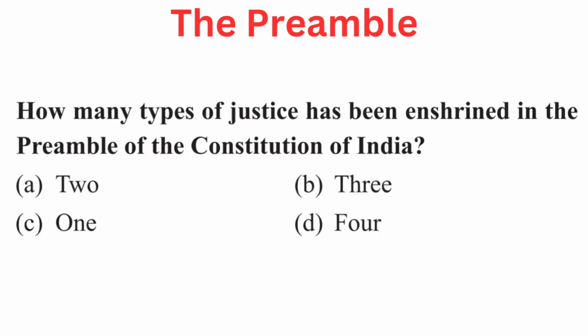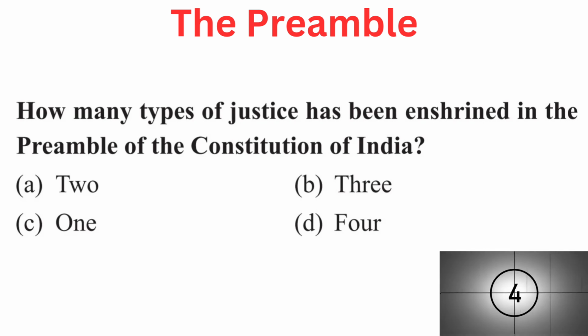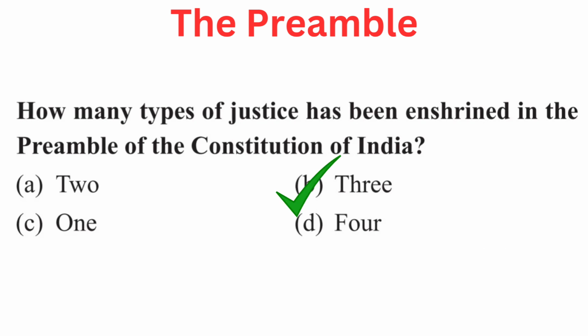Your question is, how many types of justice has been enshrined in the preamble of the Constitution of India? Your options are A. 2, B. 3, C. 1, or D. 4. Right answer is B. 3.